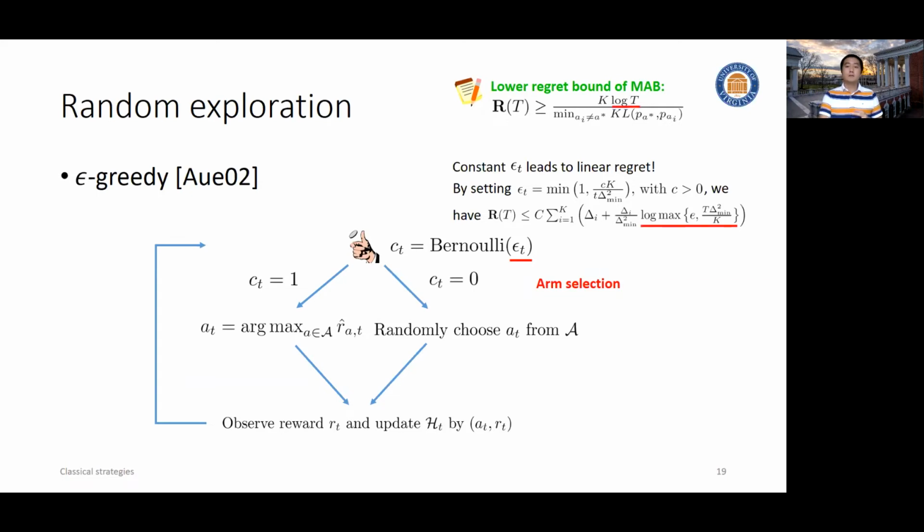However, in practice, as we know, this algorithm is non-adaptive. So the exploration is independent of the current quality of the reward estimation. So it often leads to suboptimal performance. So this is basically a starting point for us to do learning by exploration. We definitely need better solutions than that.